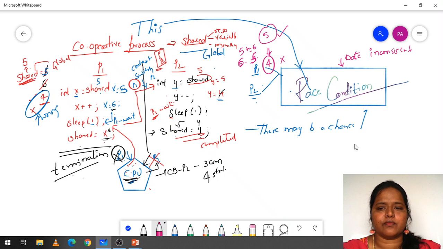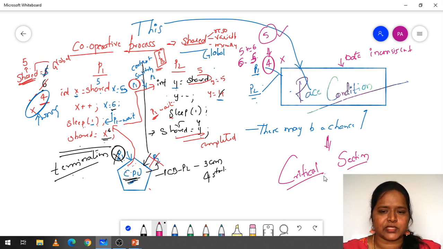So we shouldn't get this race condition. In order to overcome this race condition, or in order to have synchronization among the processes, we have a concept called critical section. So what are those concepts? We'll be going to see now.